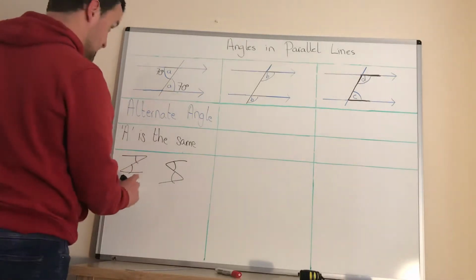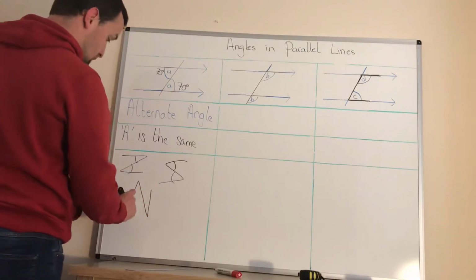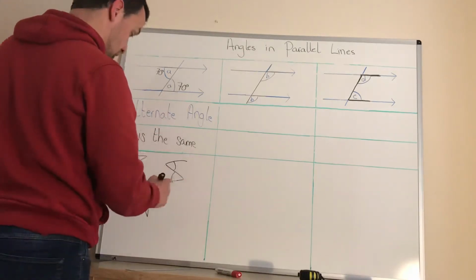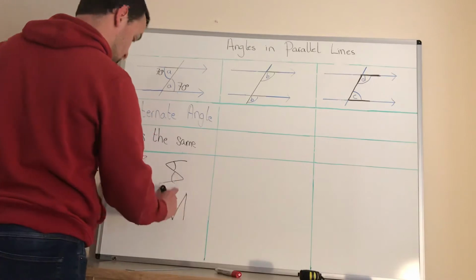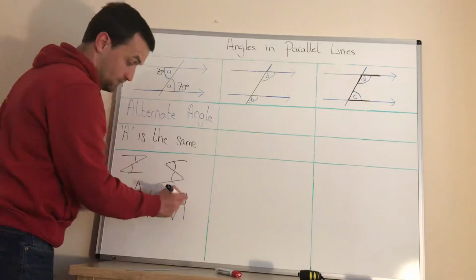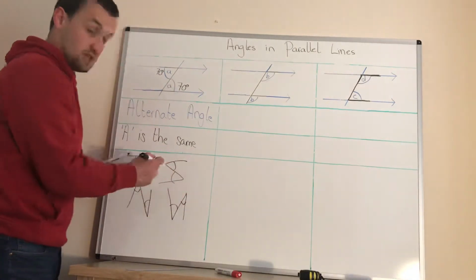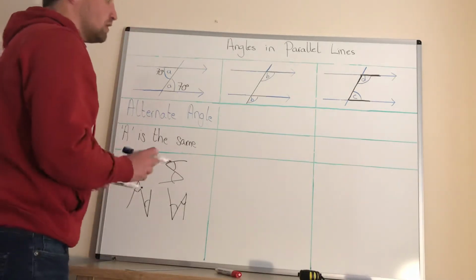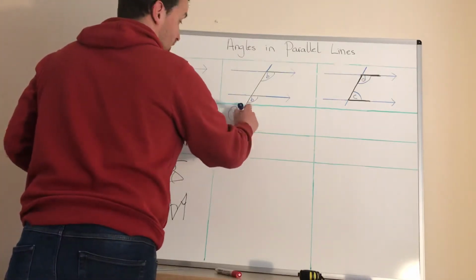It could be also upside down as well. So it could be like that, where those two are the same. Or it could be the opposite way around again. So it would be where those two angles are the same there. Okay, so just because I've given it as a Z there, it could be any of those and you'd be expected to recognise it.